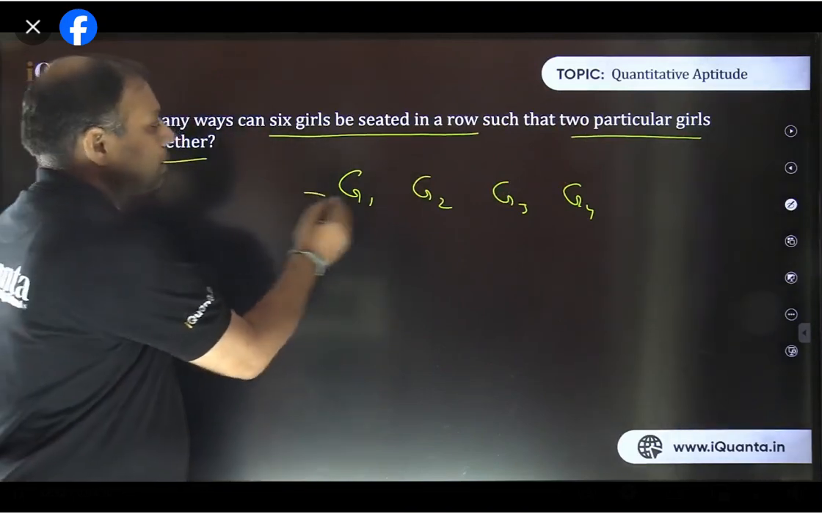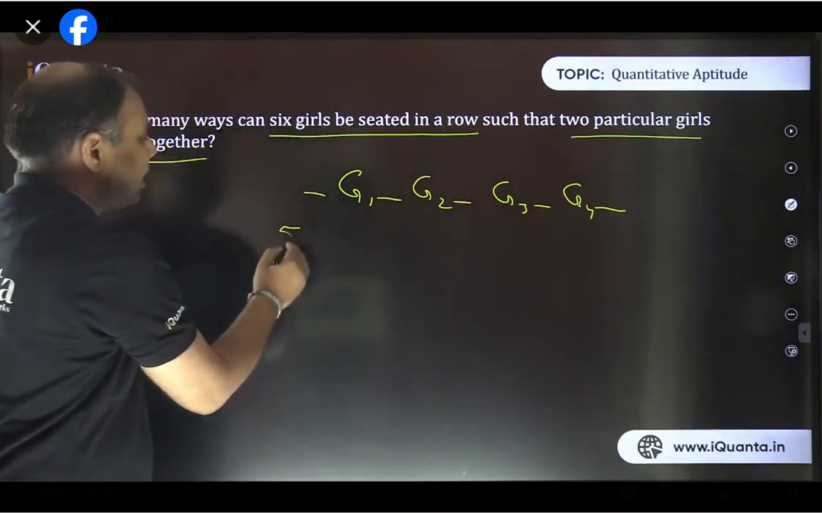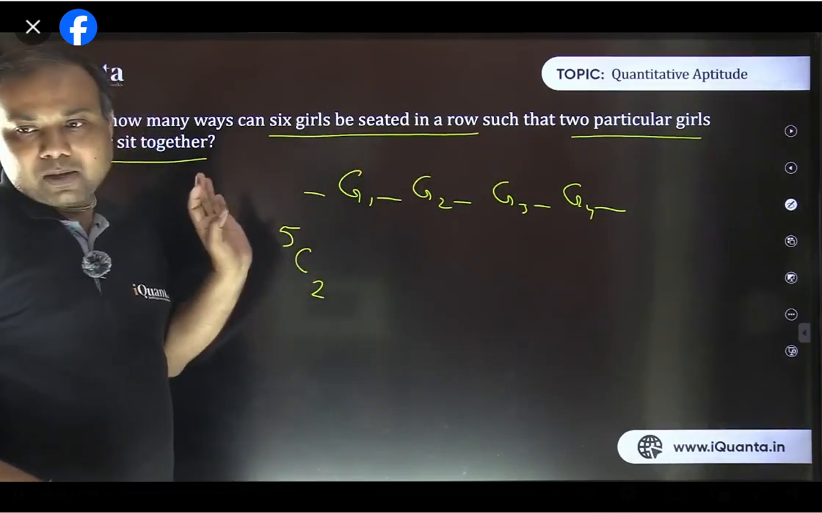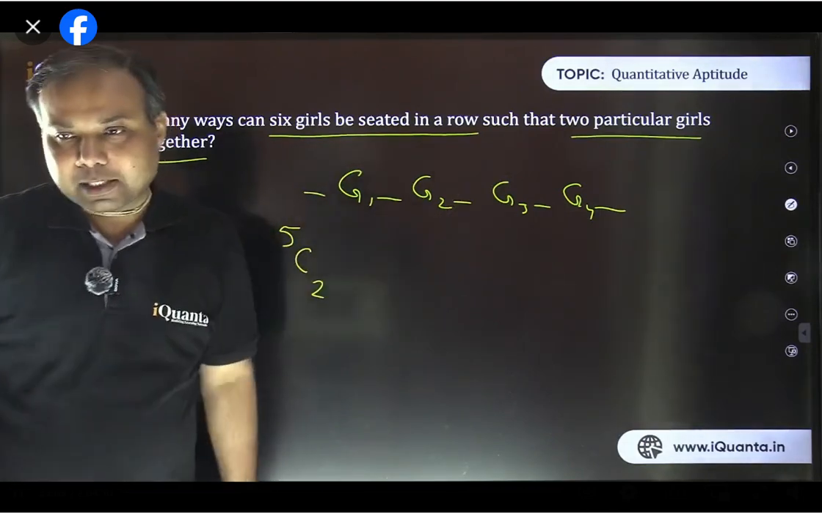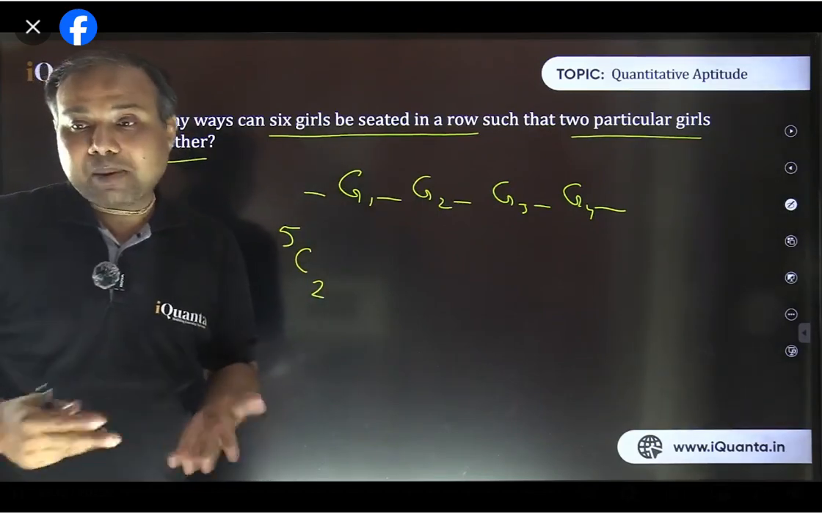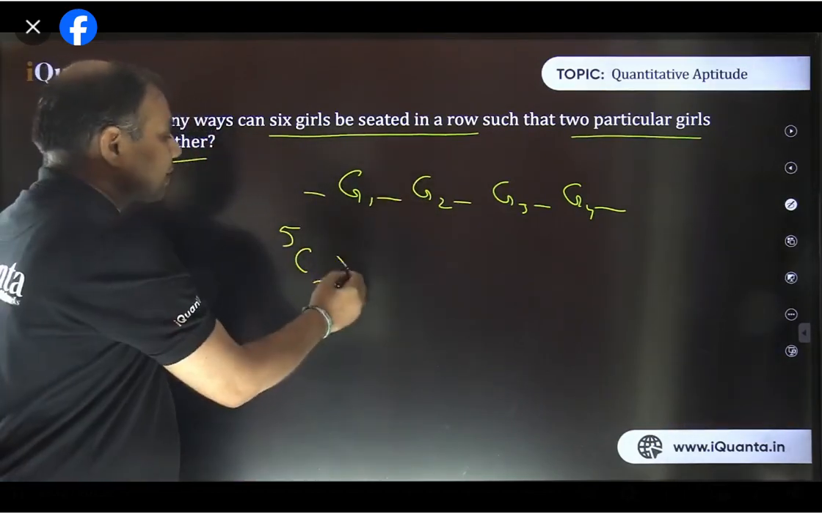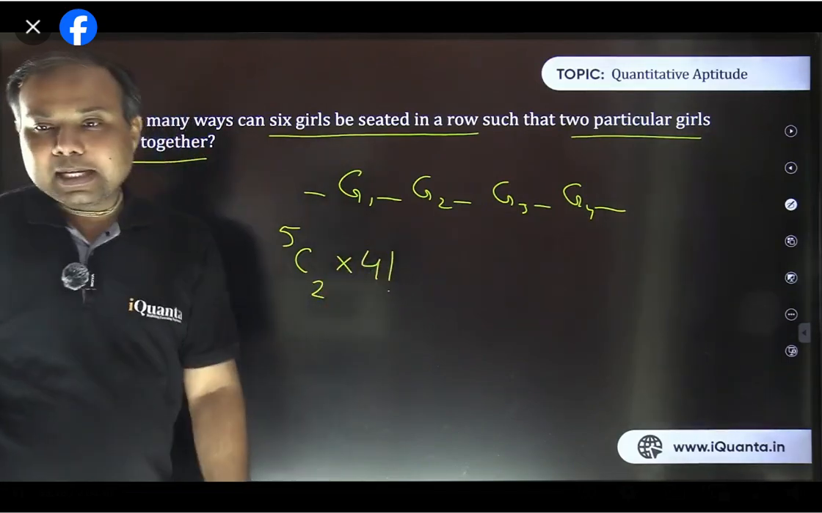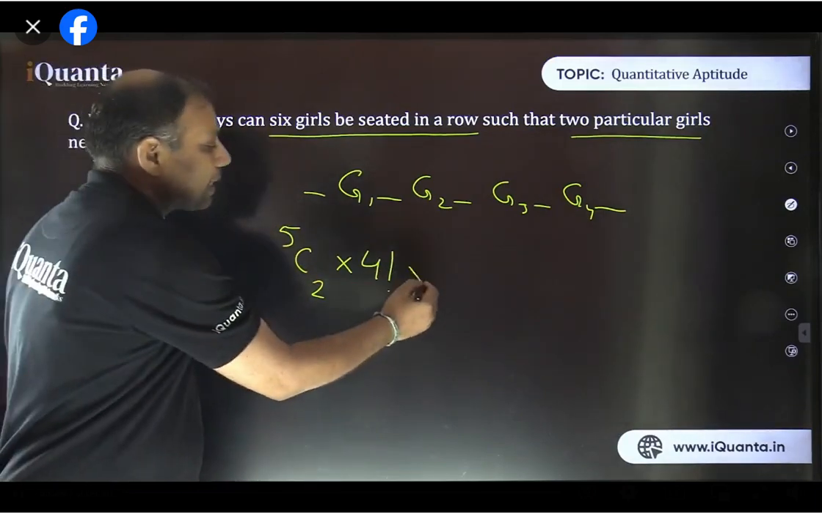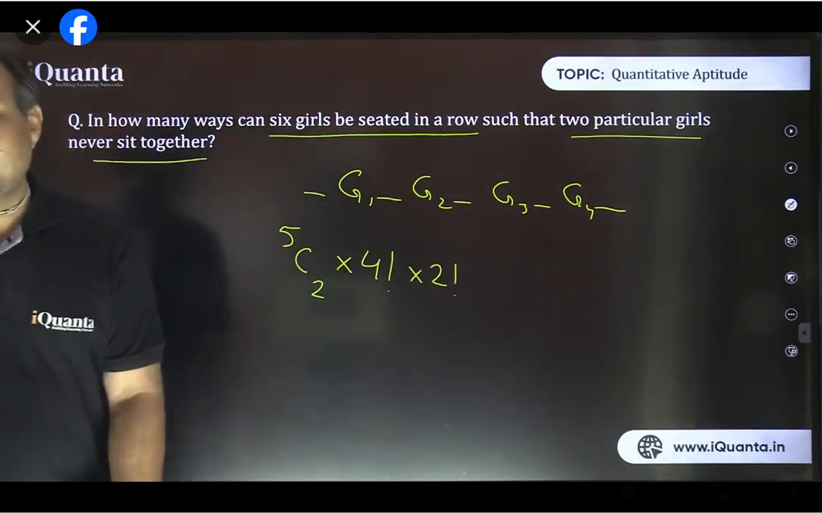So as earlier, 1, 2, 3, 4, 5. We have 5 places available, out of which we need to select 2 particular places for those 2 particular girls to be seated. Fine. In 5C2 ways, we can fix up the places. But now the girls can be arranged among themselves in their own places. So these 4 girls can be arranged among themselves in 4 factorial ways, isn't it? And the 2 girls which you have seated on those 2 selected places, they can also be arranged among themselves in 2 factorial ways. So this should be the final answer.